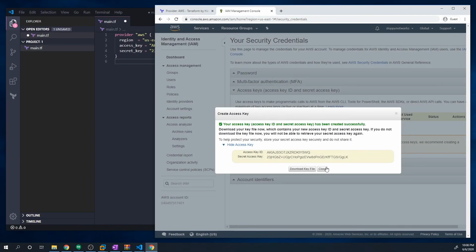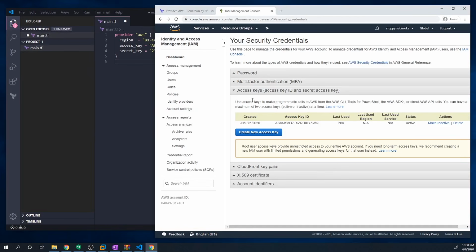So just keep that in mind, because once you hit close, if you try to look at your access keys, you'll see that we can see the key ID, but we can't see the secret key anywhere. And Amazon does that for security purposes. So make sure you write that down. However, if you lose it for some other reason, just delete your old one and then just create a new access key, and then you should be good to go.